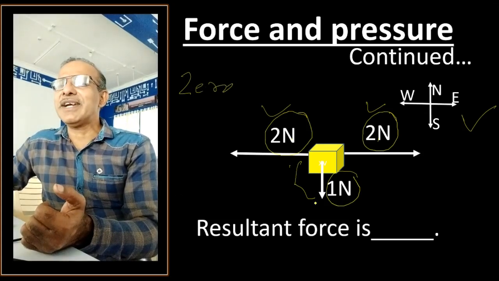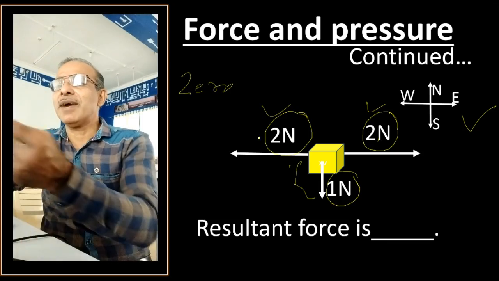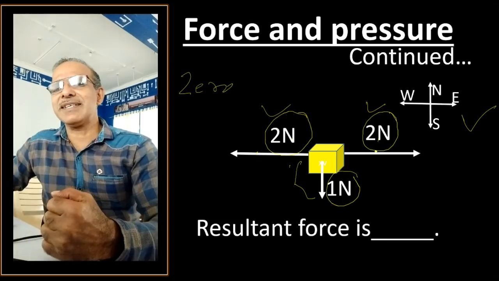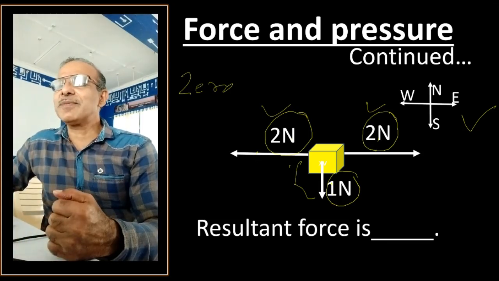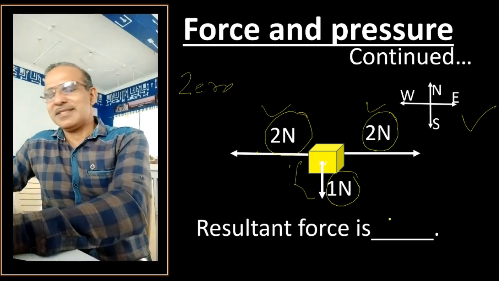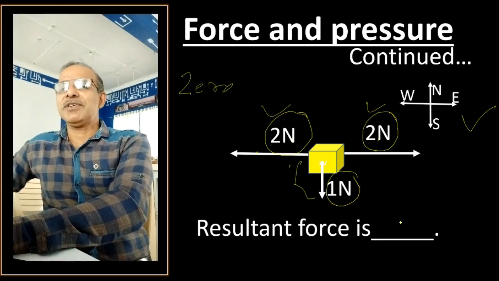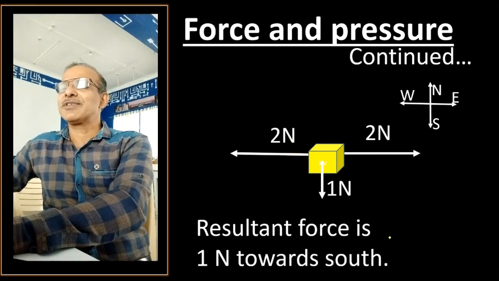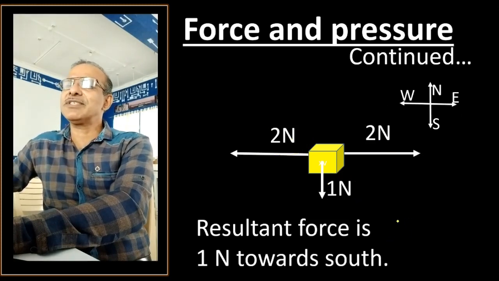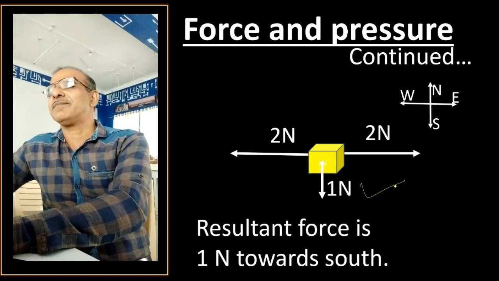The effect of these two forces becomes 0, but the 1 Newton force is still acting, so where will the object go? Downwards, that is towards south. And how much force? 1 Newton force towards south, because there is no other force here to pull it up.